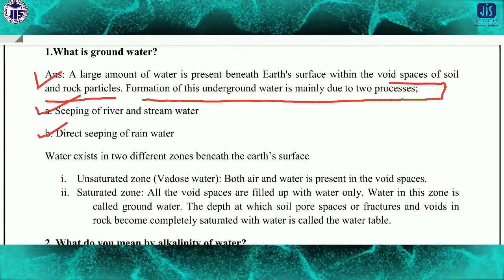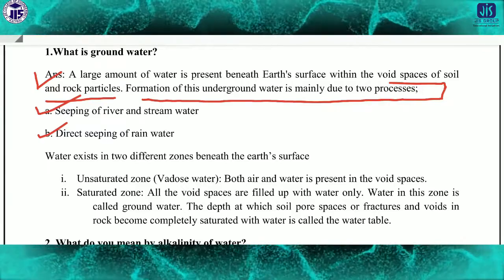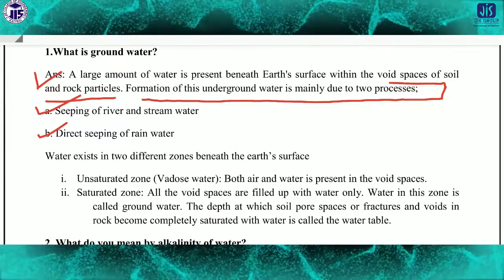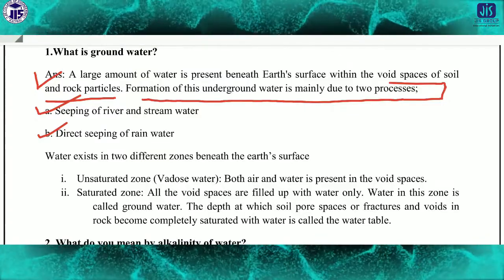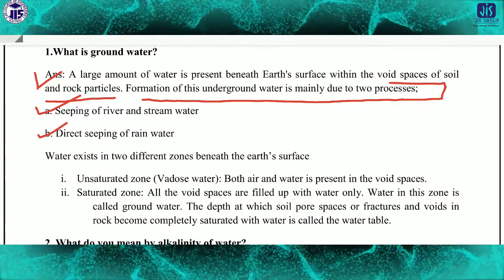Water exists in different zones beneath the earth surface, the unsaturated zone or the saturated zone. In this way we can know the formation of groundwater.